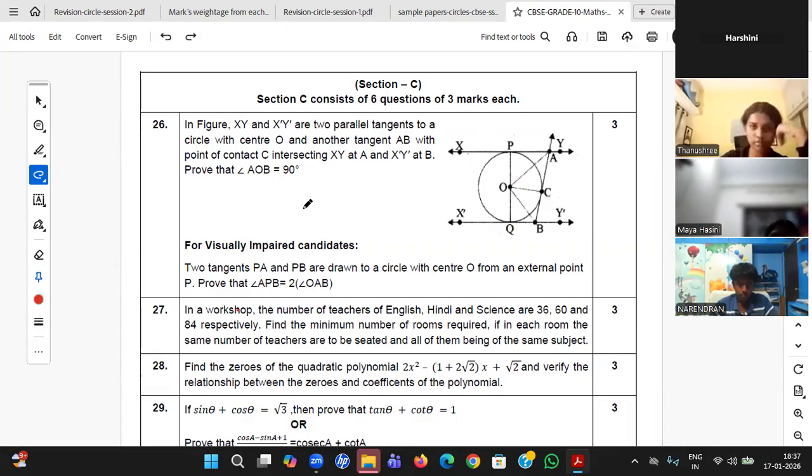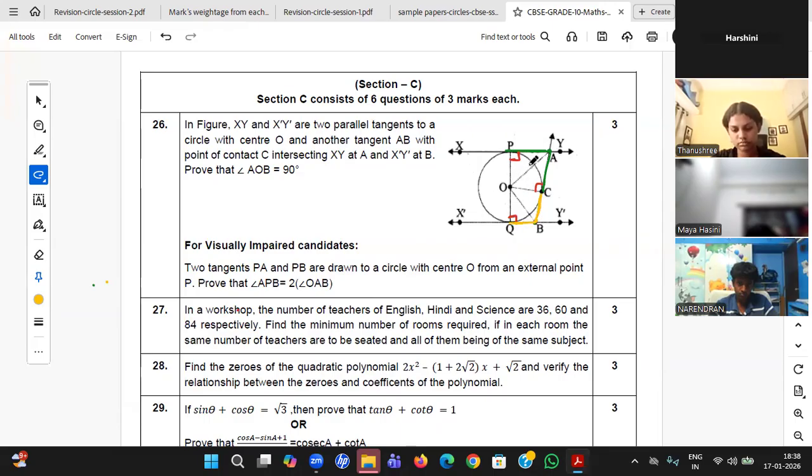Sir, OQ is perpendicular to the tangent, so theorem 10.1, again the same story: tangent and radius, tangent and radius. Okay, theorem 10.1. Theorem 10.2: from an external point, AP equal to AC, and from an external point, BQ equal to BC. Theorem 10.2 finished. I'll take another color, something like yellow. QB equal to QC. Finished.